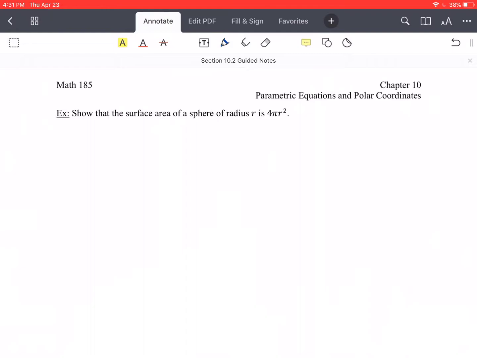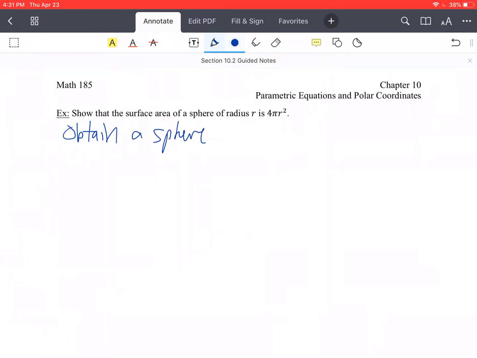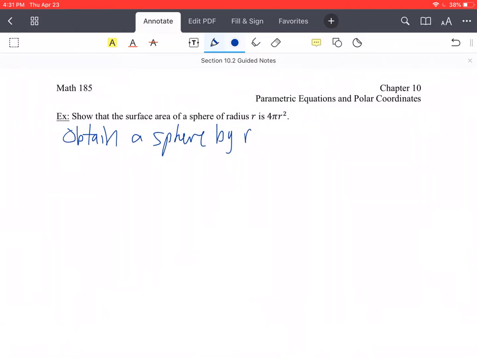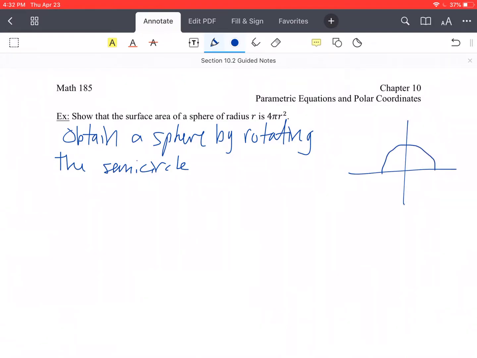In order to get a sphere using a revolution, we obtain a sphere by rotating the semicircle. Picture this: I have a semicircle like this.